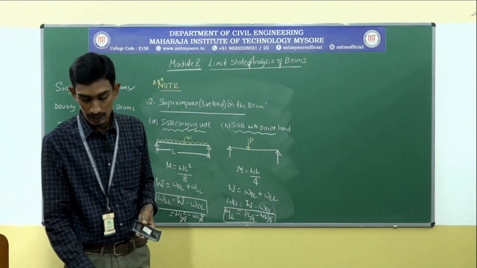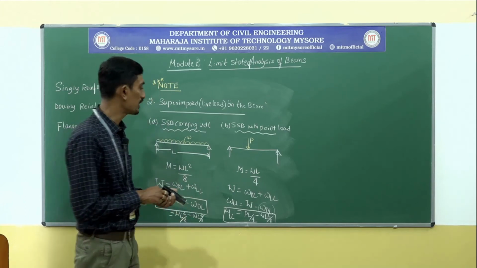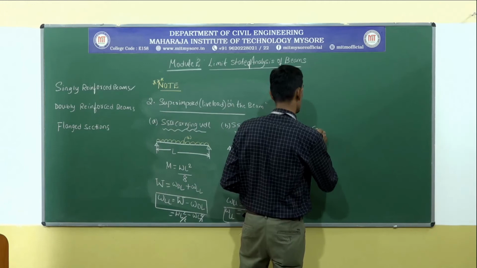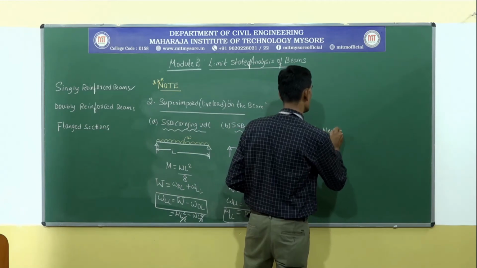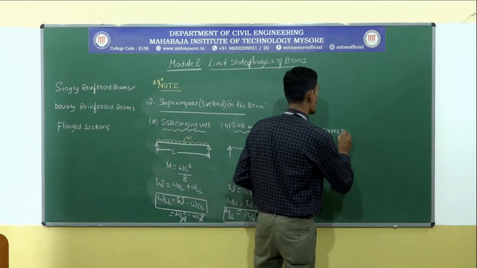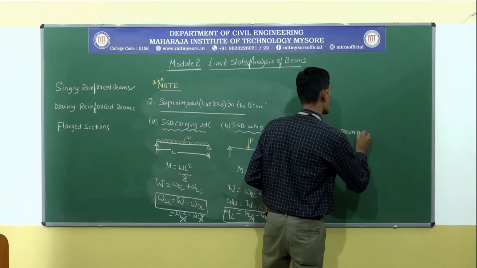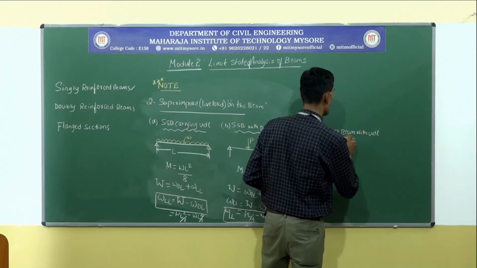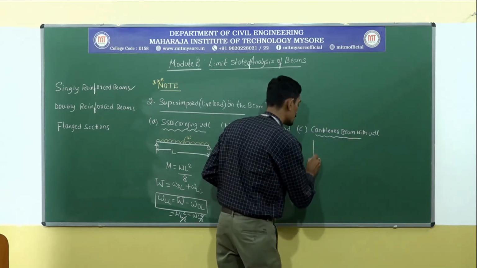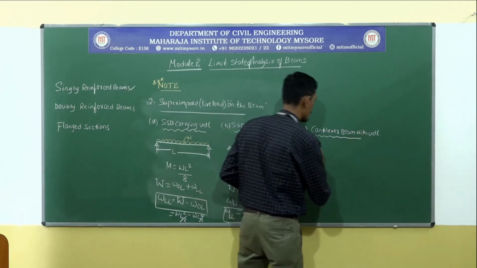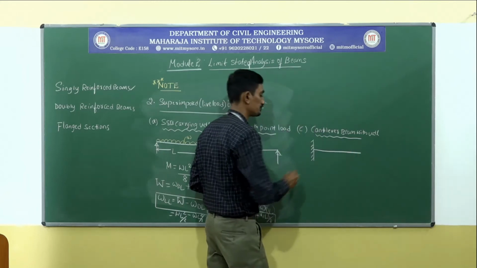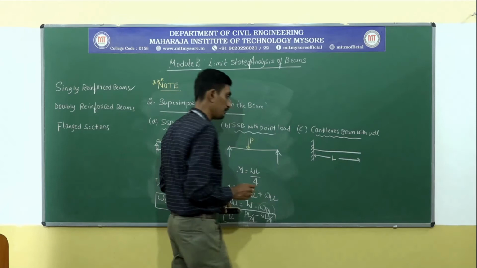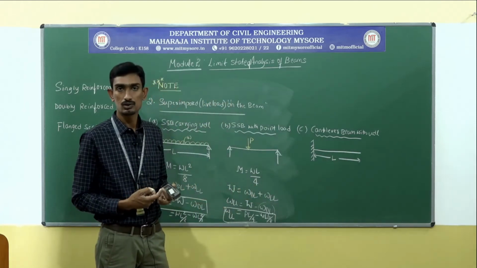Next, like that, if I take a cantilever beam with UDL, once again write down, a cantilever beam is defined as one end fixed and the other end free.